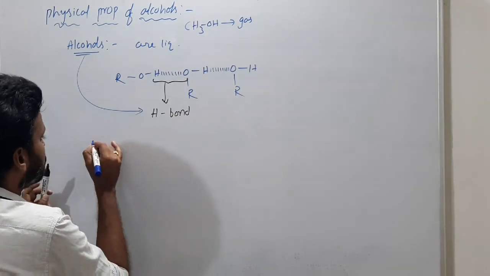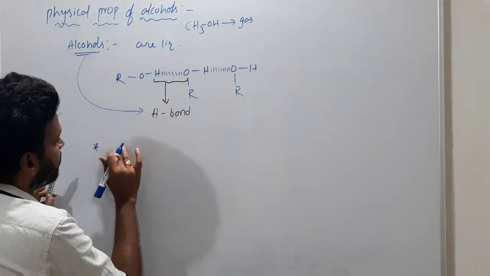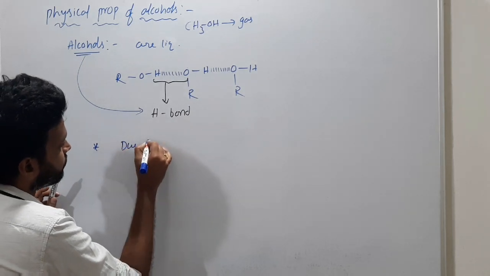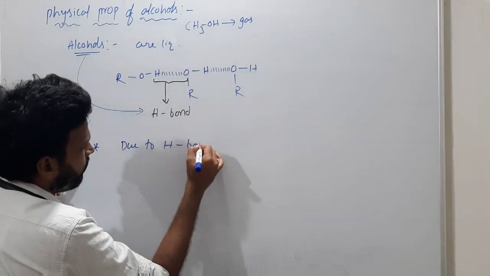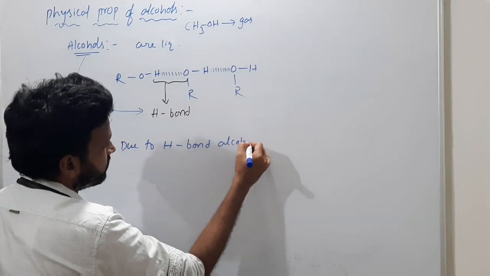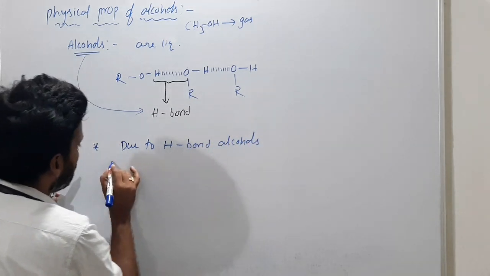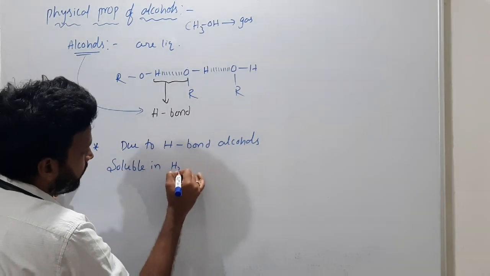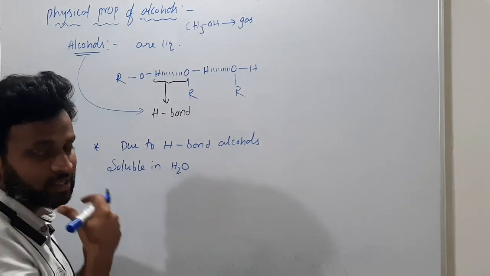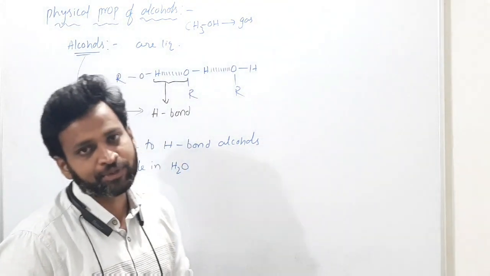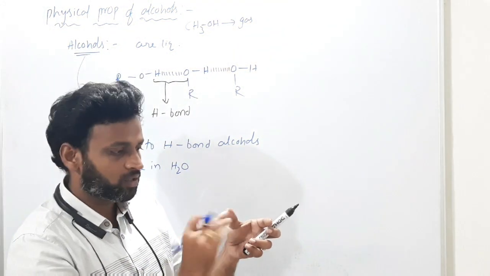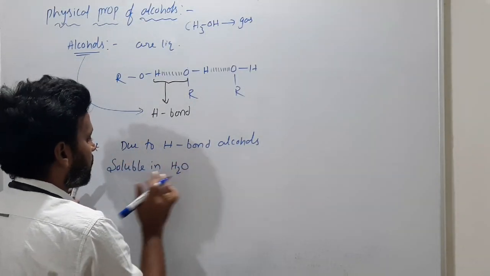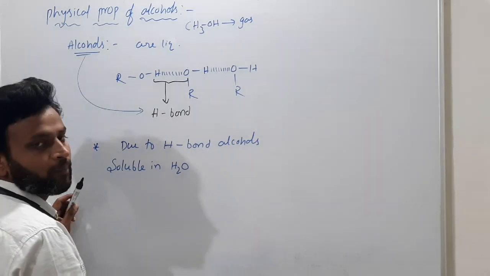Got it clearly? So what you have to understand is that due to hydrogen bond, alcohols are soluble in water. You know, is ethanol soluble in water or not? Yes, ethyl alcohol is soluble in water. We will mix it now. So due to H bond, alcohols are soluble in water.